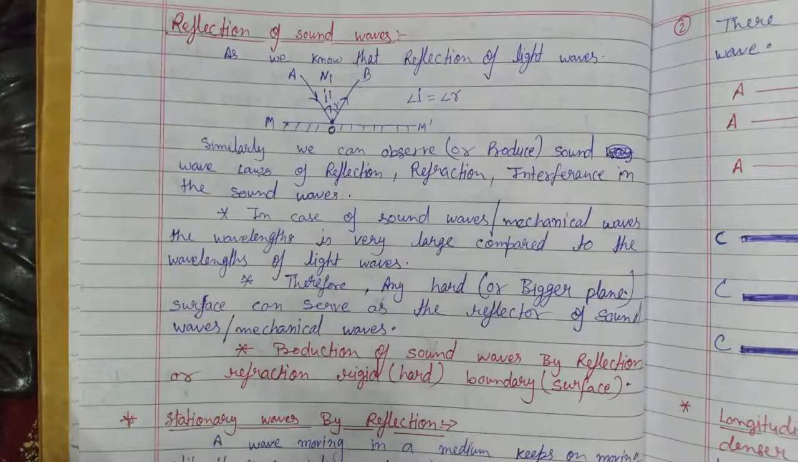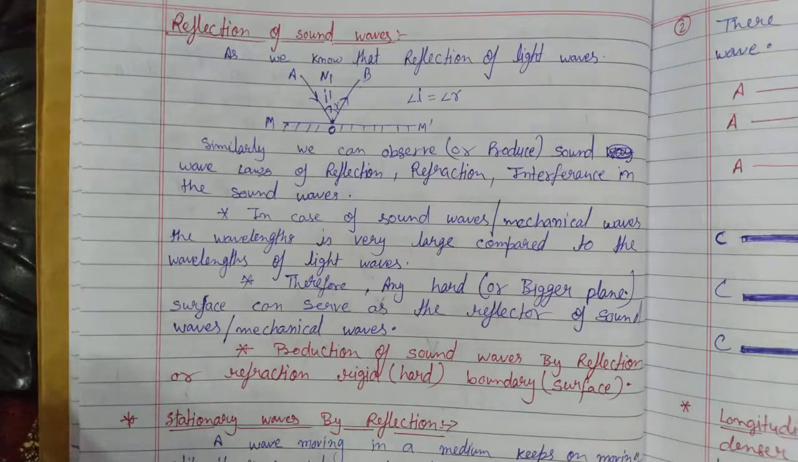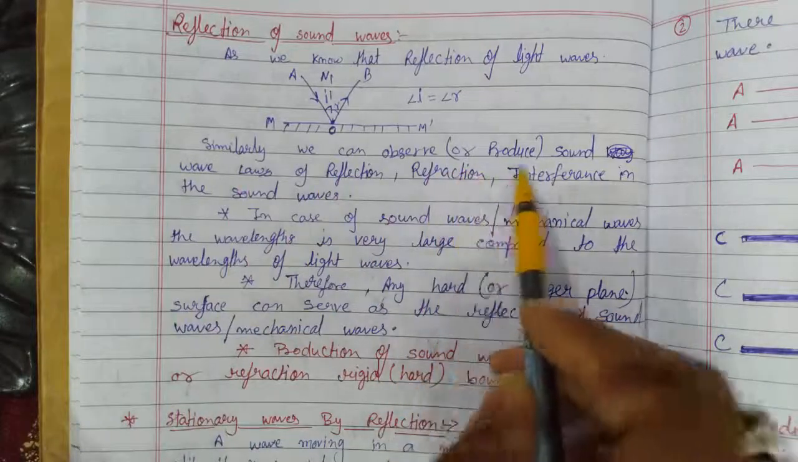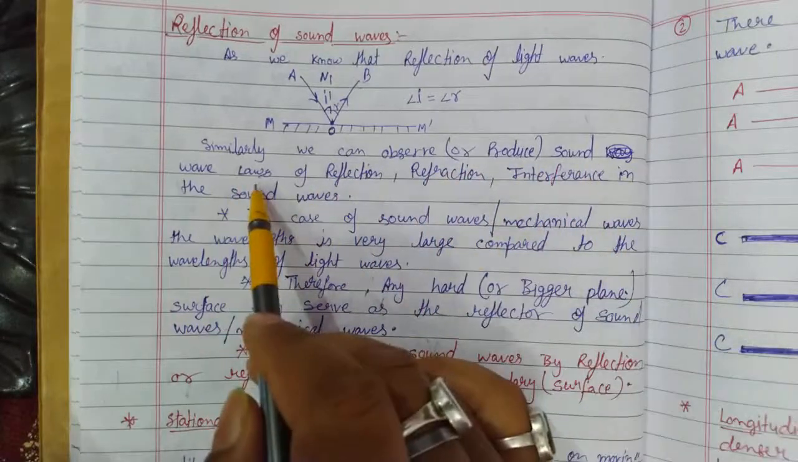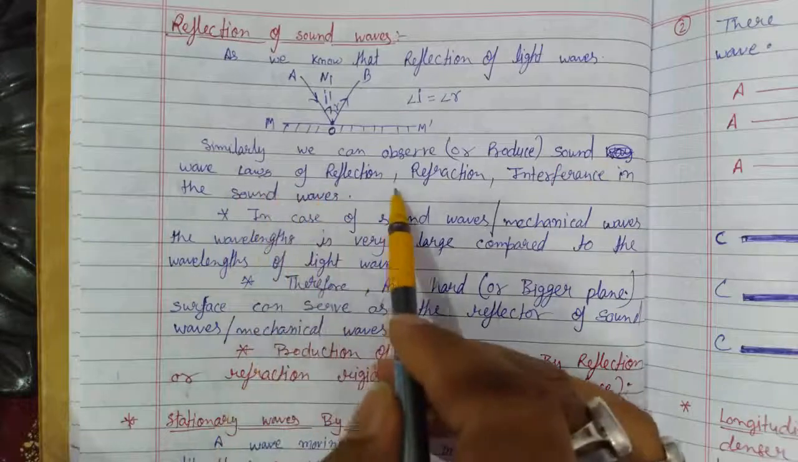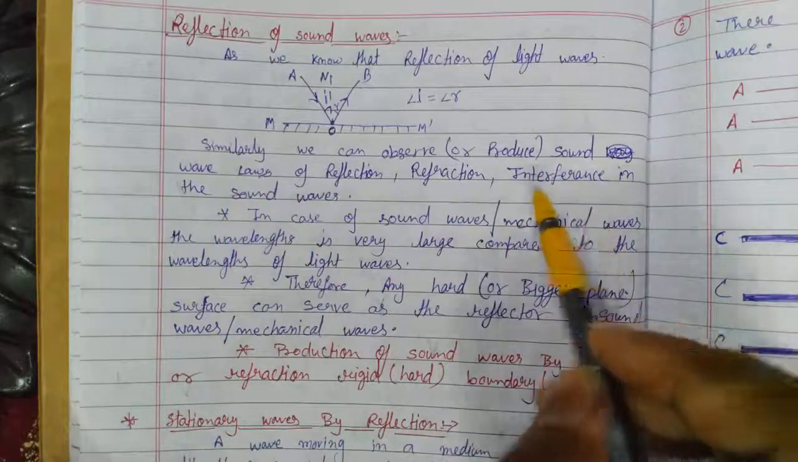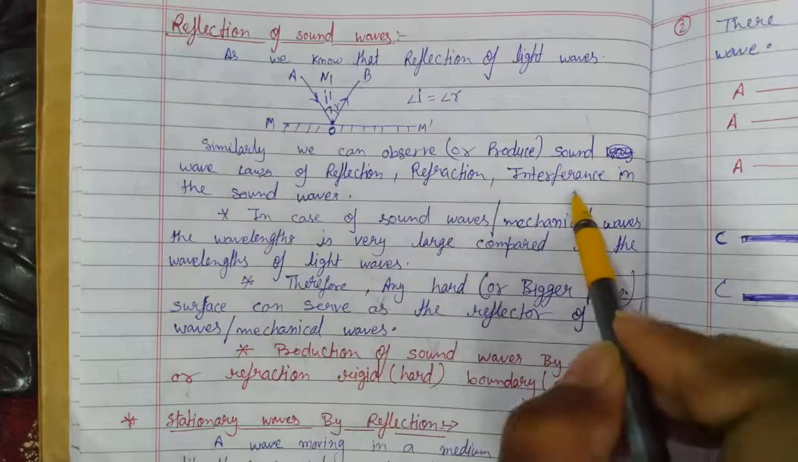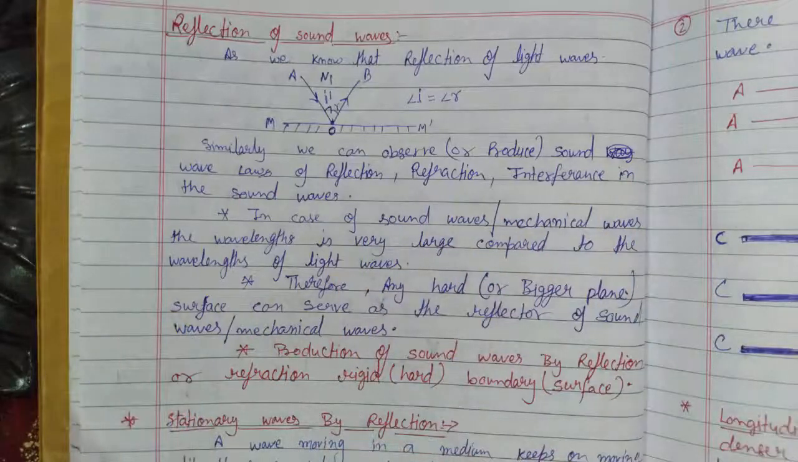reflection, refraction and interference phenomena occur. Okay, now we understood how the sound waves reflect or refract. Similarly, we can observe or produce sound wave by using the law of reflection and refraction, and we can also observe the phenomena of reflection, refraction and interference in the sound wave.